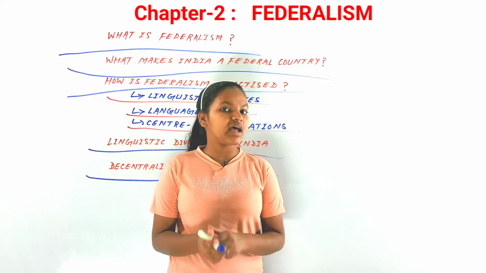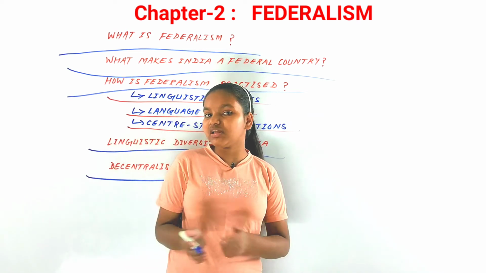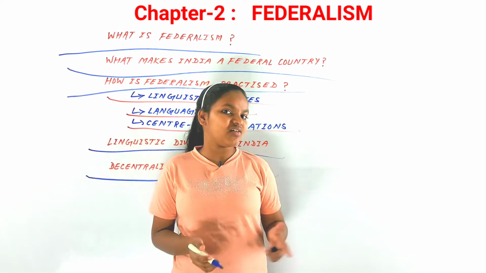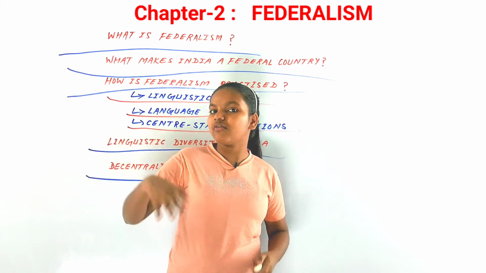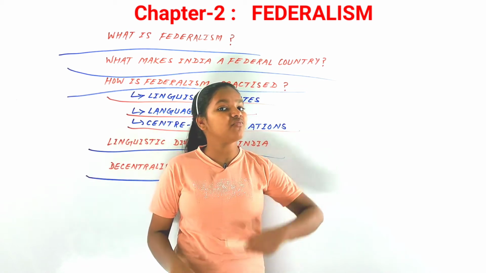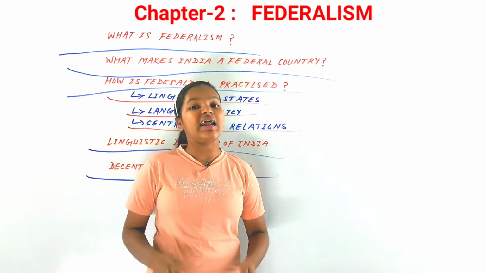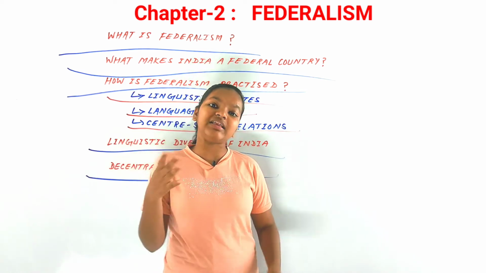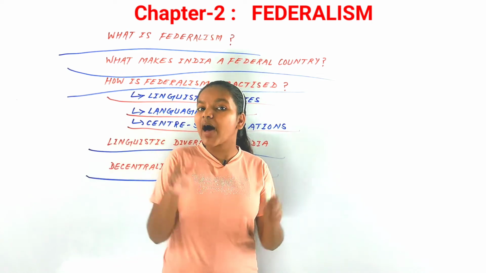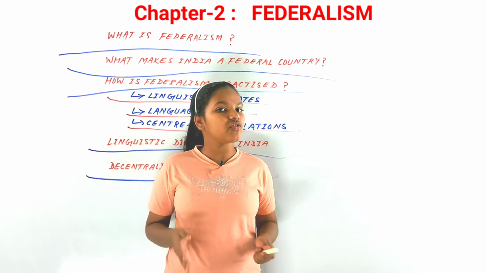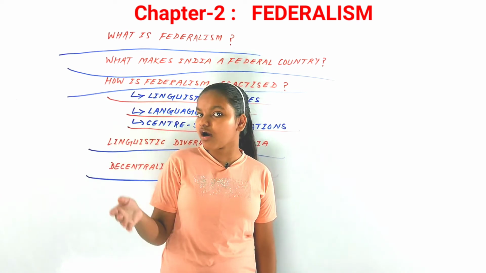When the constitution was written and completed, there was a provision for decentralization for the third tier of government. But that third tier needs resources and power, and elections should be held properly. That was not being done earlier, but it was only after 1992 that more power was given to the third tier, or third level of government, which is what we call the local government of our country.